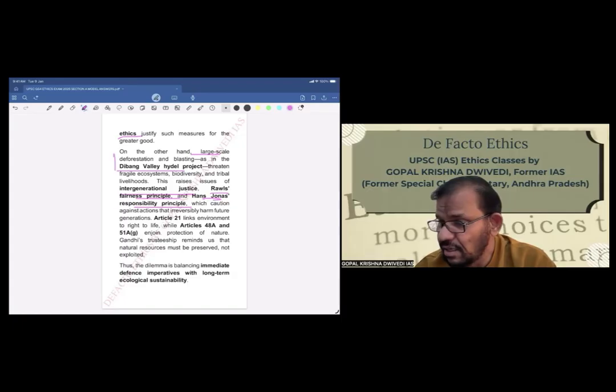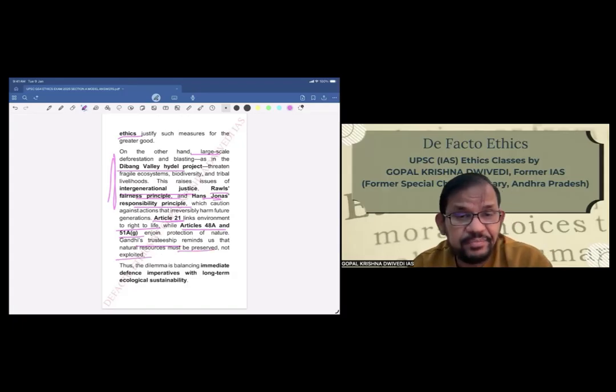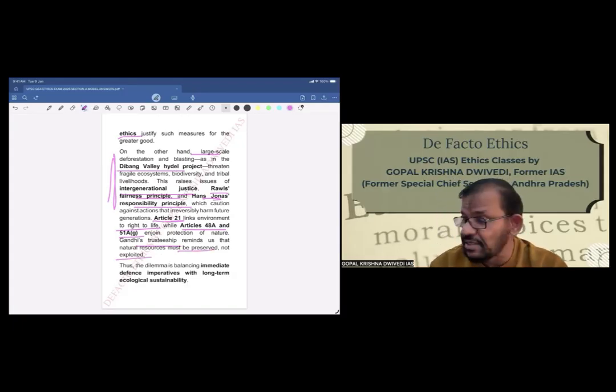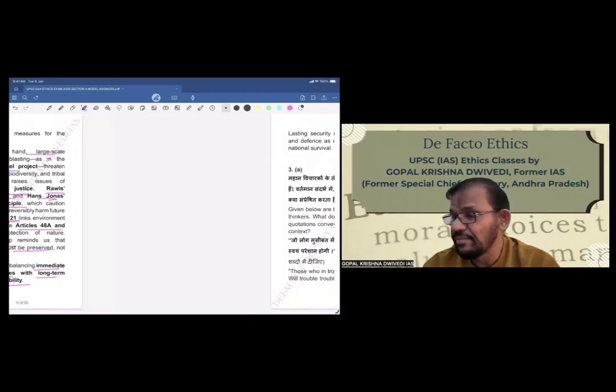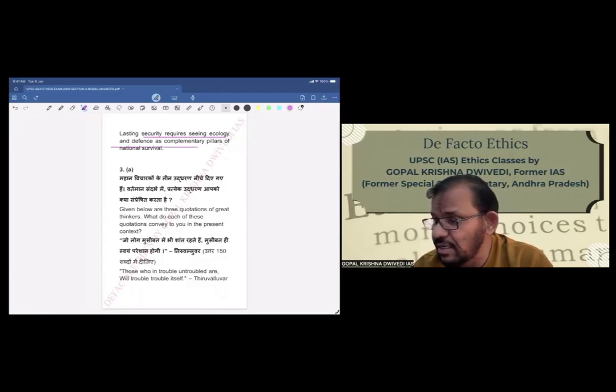So this is a very, very important point as far as environmental issues are concerned. Article 21 links environment to right to life, while Article 48A and 51A(g) enjoin protection of nature. Gandhi's trusteeship reminds us that natural resources must be preserved, not exploited. Thus, the dilemma is balancing immediate defense imperatives with long-term ecological sustainability. So basically, lasting security requires seeing ecology and defense as complementary pillars of national survival.